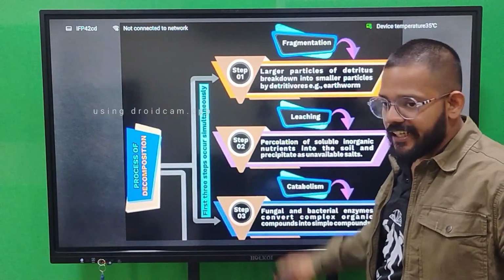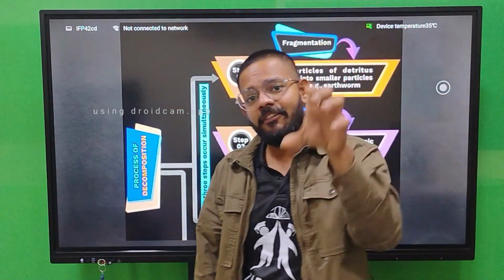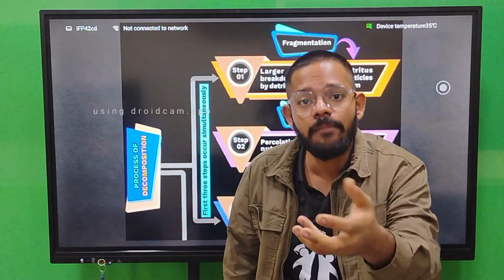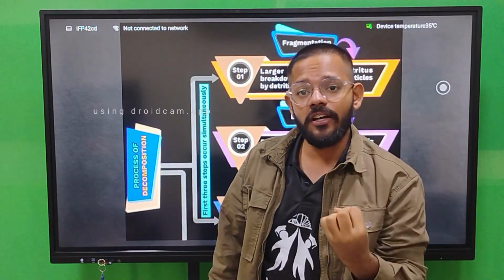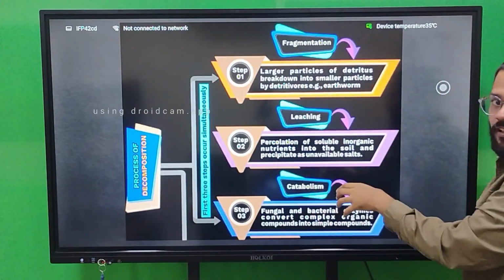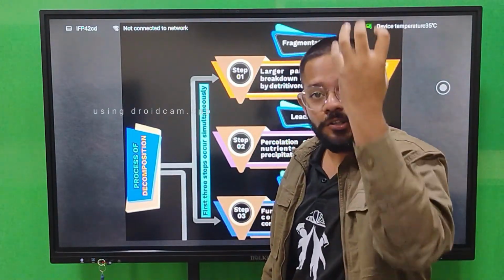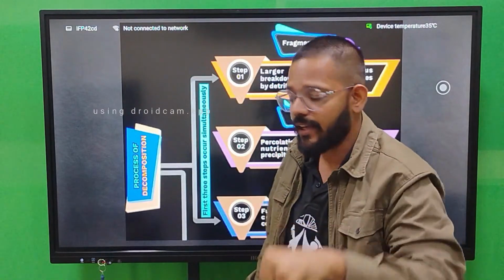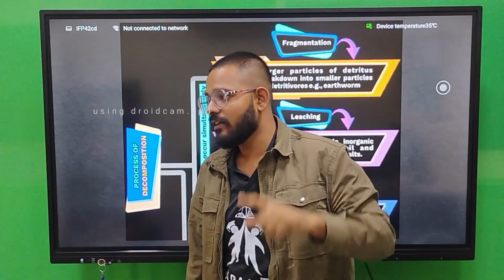Second we have leaching. Leaching means the large particle which is converted into small particles by the help of the earthworm now leaches its inorganic salts inside the soil, and makes the salts, the nutrients, available inside the soil. Next is catabolism, the third step of decomposition.